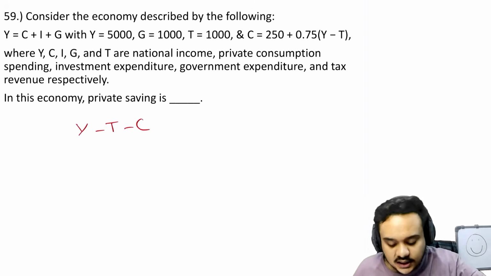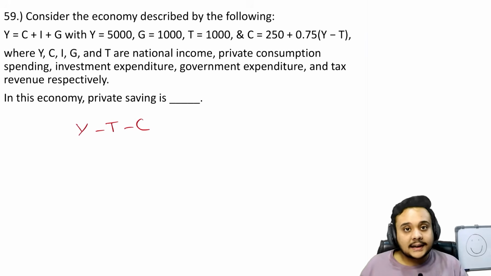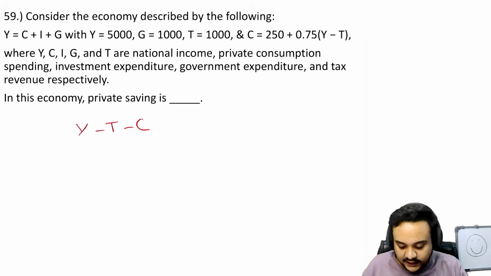By definition, you can easily understand that this is the saving that the private sector can do for each individual household. Even if you think, they have income, they will pay taxes, they will consume, and whatever is left is their savings. At the macroeconomic scale, you add that for all the households, and that is the private sector savings. So these are your private savings, right?